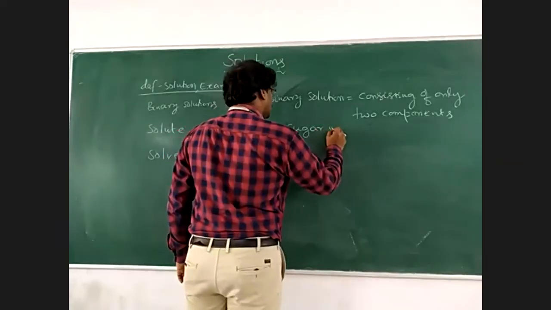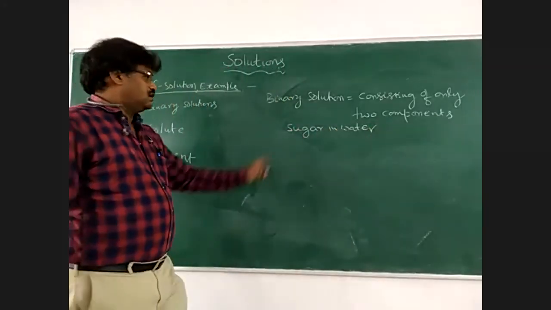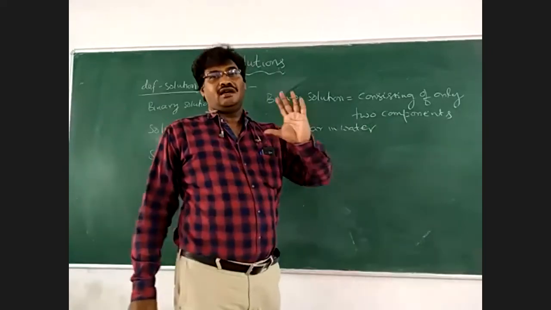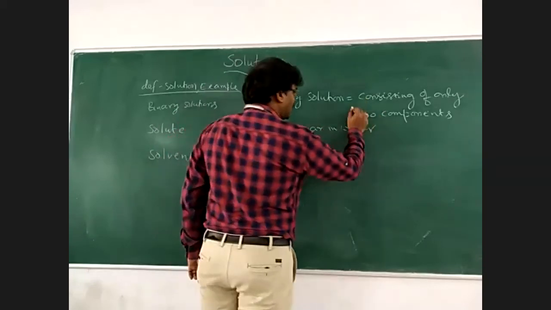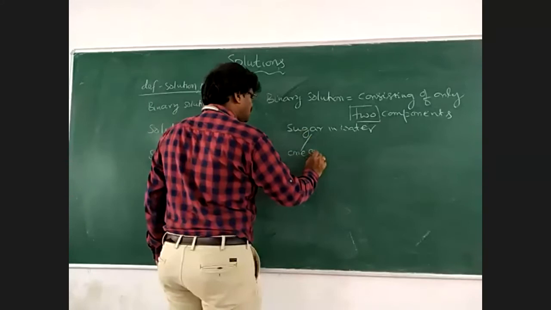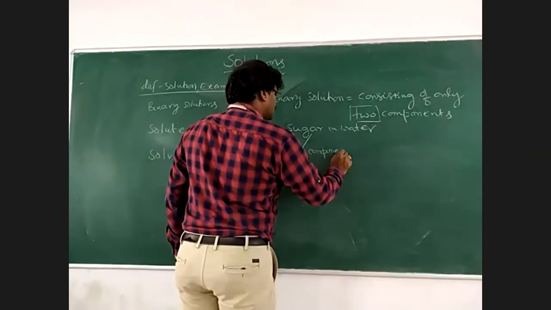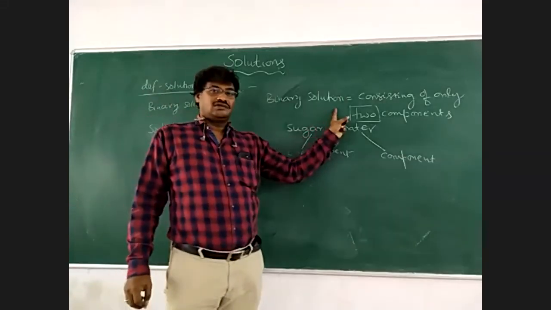Best example, sugar in water. Sugar in water is a binary solution. That is, sugar solution is a binary solution in which two components are sugar, one component, and water is another component. Therefore, this solution is regarded as a binary solution.